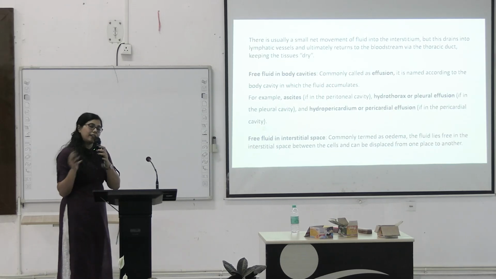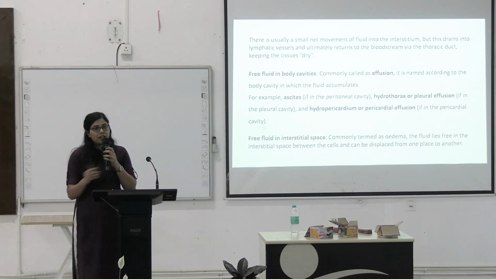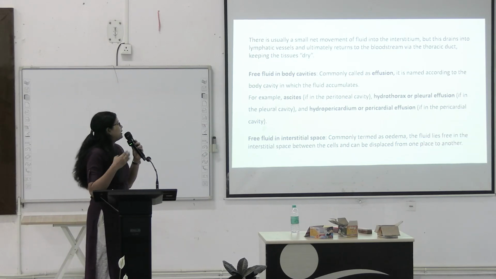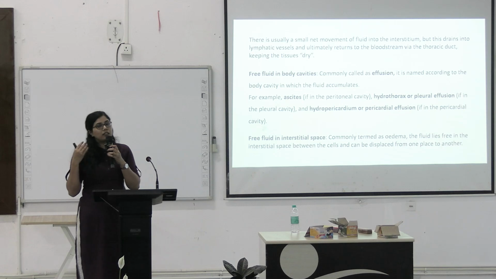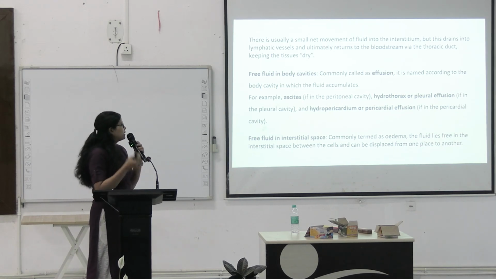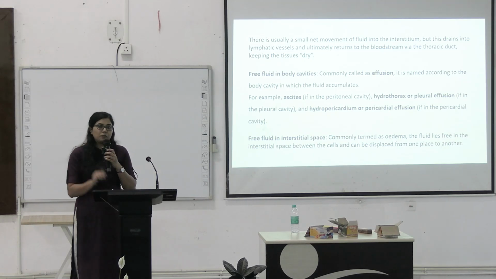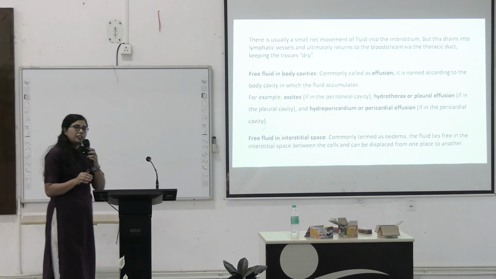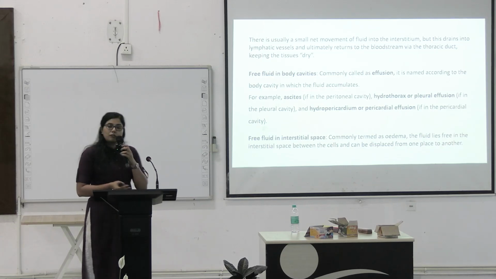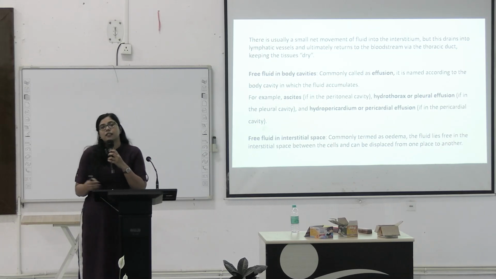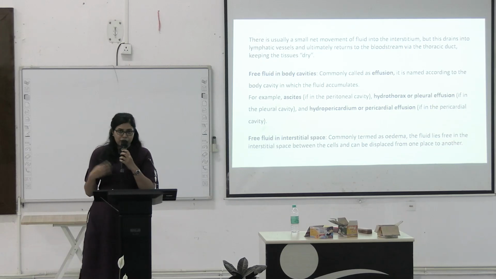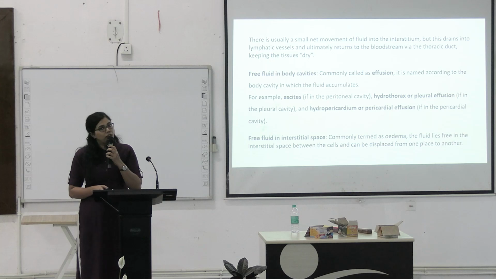Normally there is some amount of movement of fluid across the cell barriers into the interstitium, but normally this fluid drains into the lymphatics, just as I discussed, and returns to the bloodstream via the thoracic duct. So it keeps the interstitium dry. But whenever there is free fluid in a body cavity, we call it effusion. If that free fluid is accumulated in the peritoneal cavity, we call it ascites. If it is accumulated in the pericardial cavity, we call it pericardial effusion. And if it is accumulated in the pleural cavity, we call it pleural effusion.